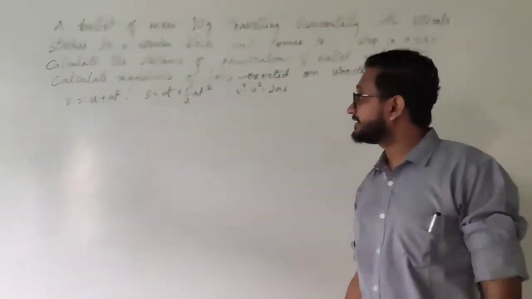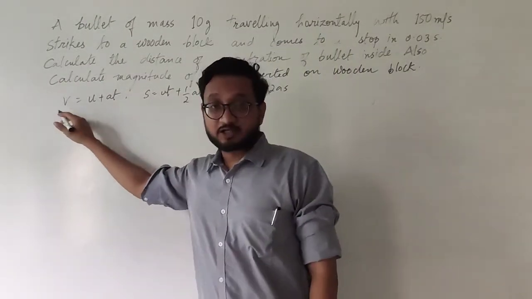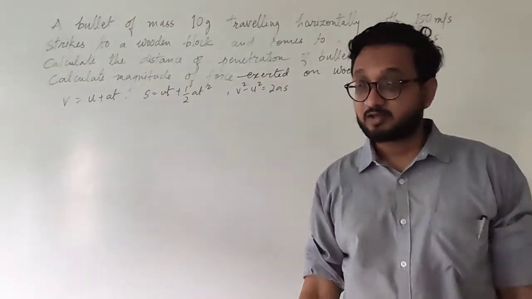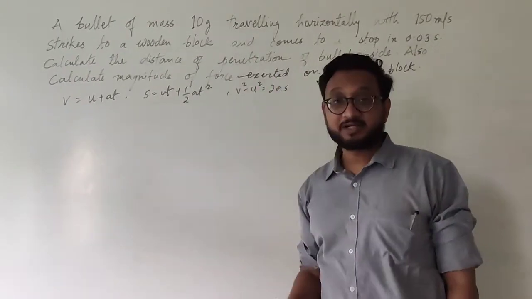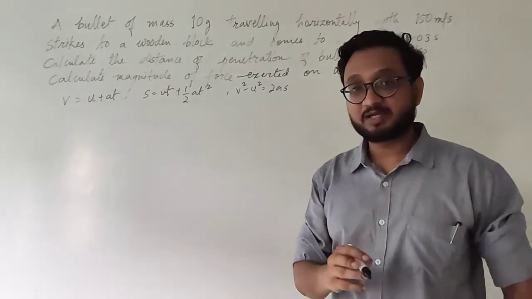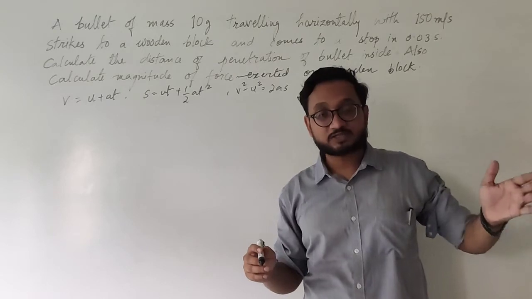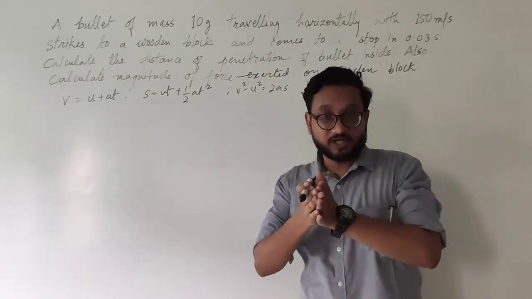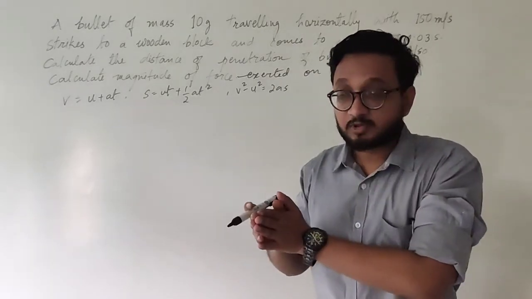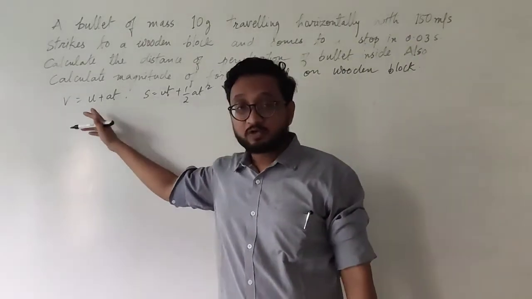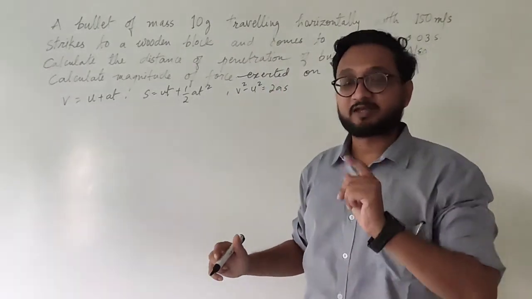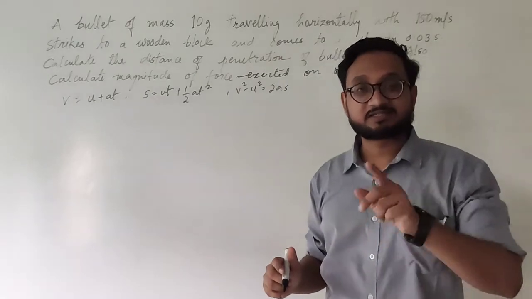Now as you can see, you have been given the final velocity. Yes? Because the bullet is coming to a stop, it is said. That means the initial velocity was 150. So it was moving with 150 and then it is coming to a stop. So the initial velocity U is 150 meters per second and the final velocity V is 0.